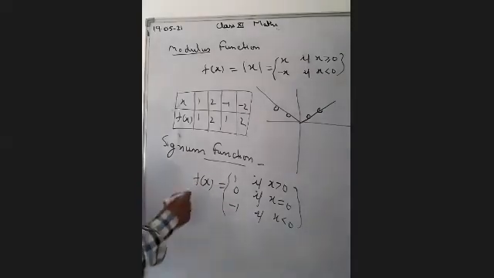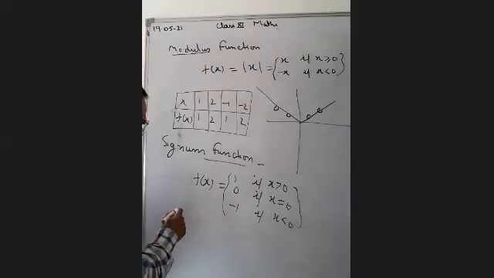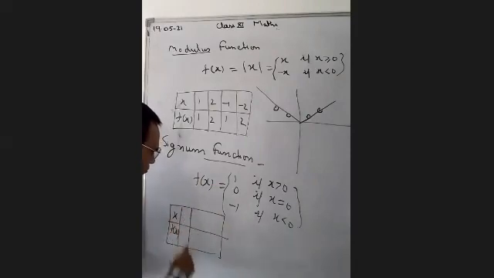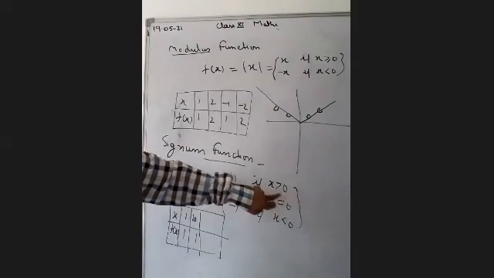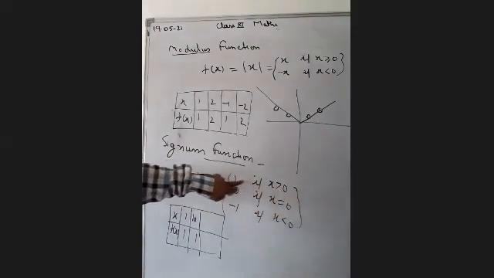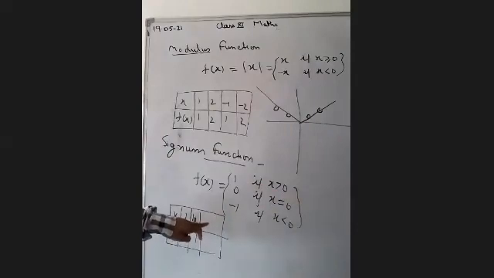If you want to find the value of f(x), if you take x = 1, you will get 1. If you take 10, it is also 1. That means x is greater than 0. If it is greater than 0, the answer will come only 1. If you take 100 also, 1 lakh also, you will get the answer 1.